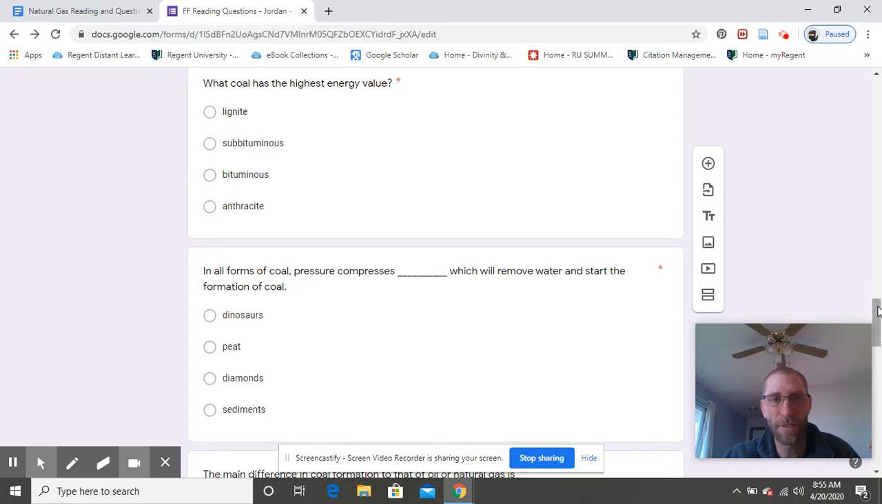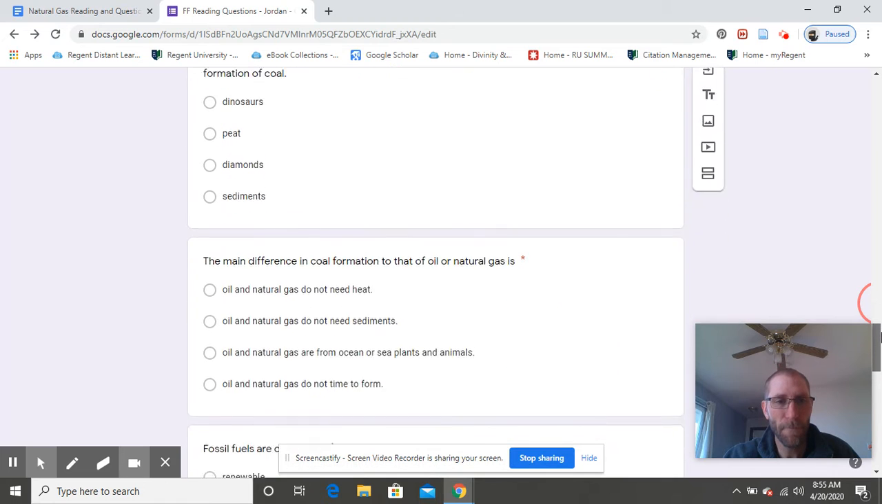What coal has the highest energy value? The highest energy value is going to mean it has the most BTUs. BTUs is short for British thermal units. It's just a way that we measure energy value. So lignite, subbituminous, bituminous, anthracite, which one of those is going to have the highest energy value? And in coal, the highest is usually the hardest. So there's a hint for you. In all forms of coal, pressure compresses blank, which will remove water and start the formation of coal. So what is it going to compress? Is it going to compress dinosaurs? Peat? Diamonds? Or sediments?